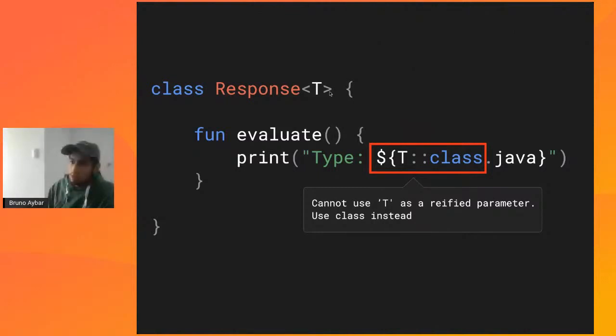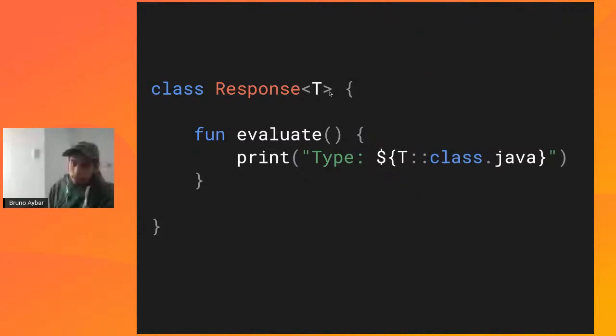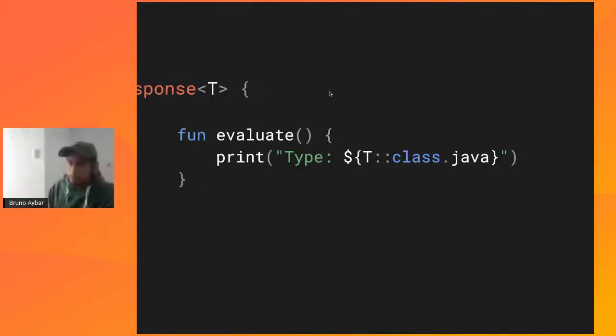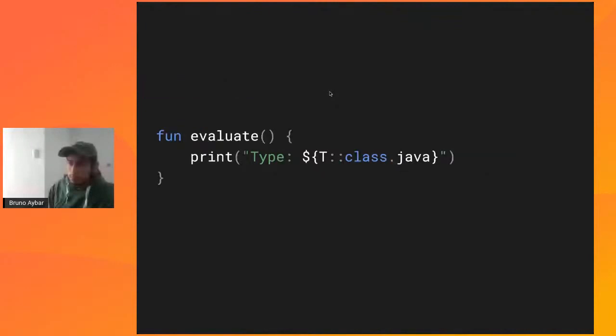So for this exact case, there is no workaround. This is something that you have to deal with, and something that you have to take into consideration when dealing with generics. There is some data that you won't have available because of type erasure. We can make some changes, so we can make it an independent function.